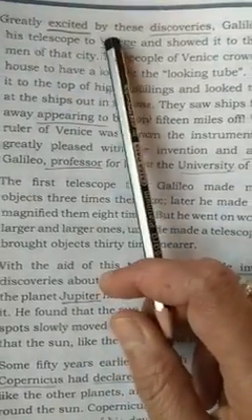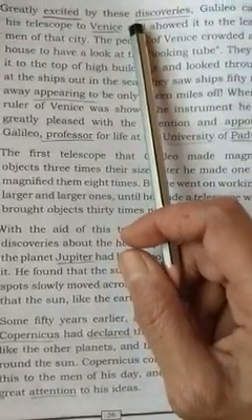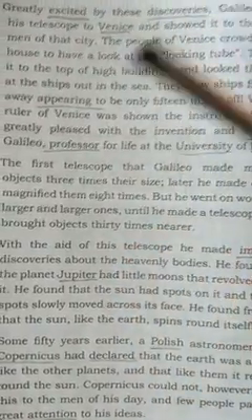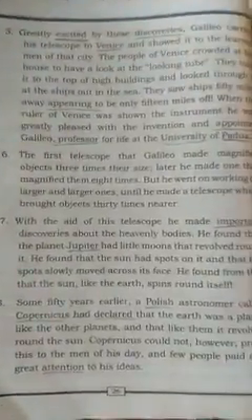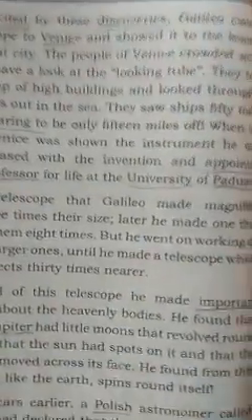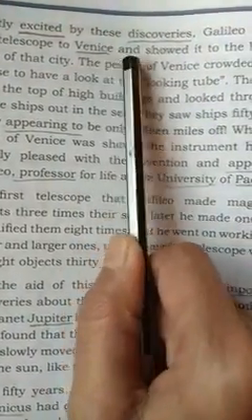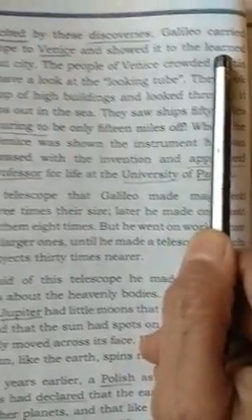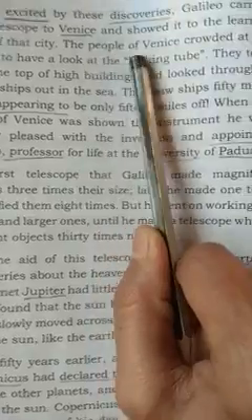What did he do? He wanted to show someone. If you get excited, what will you do, children? You will call others also. You will tell others about what you got excited about. So he also did. The discoveries are like this. So he carried the telescope with him to Venice and showed it to the learned, educated people. The people of Venice